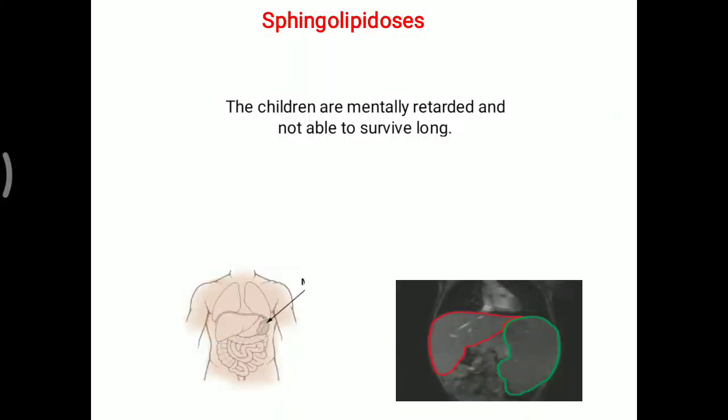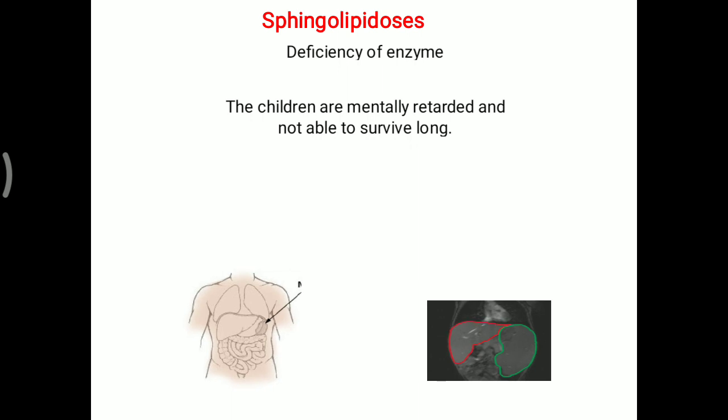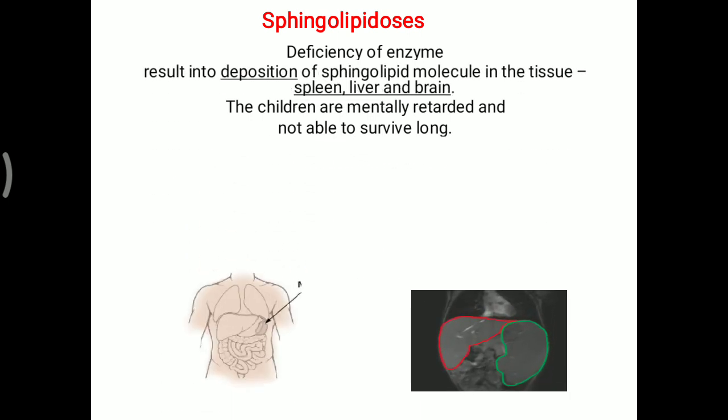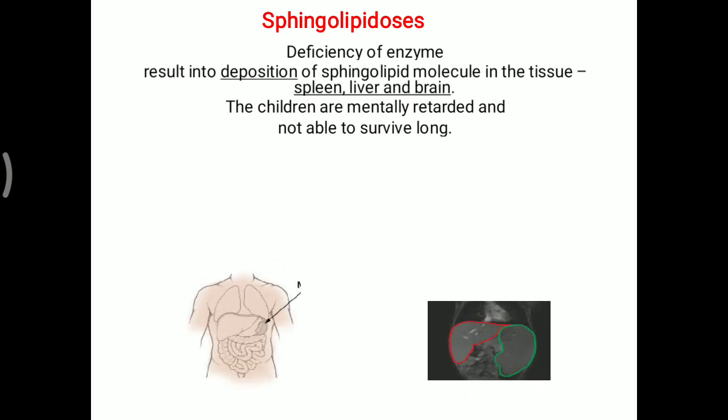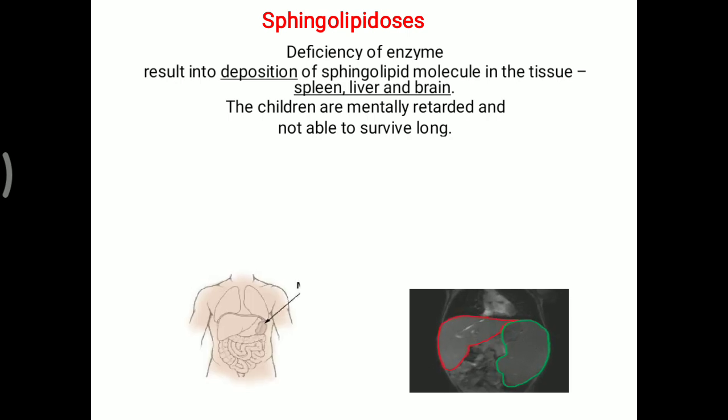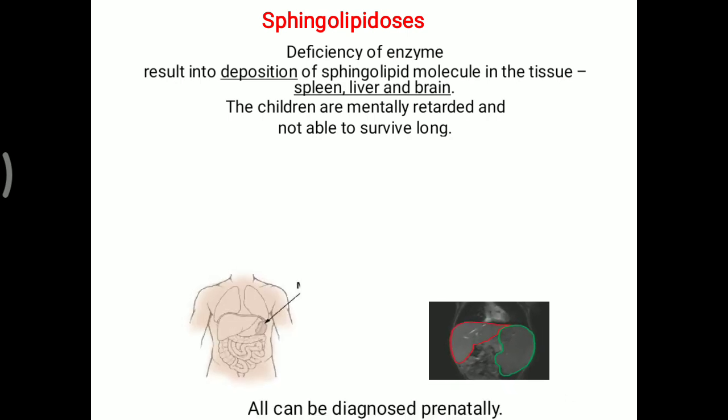Today's topic is sphingolipidosis, which is related to mental retardation in the child, and that kind of child is not able to survive longer. The basic problem is a deficiency of the enzyme responsible for the metabolism of sphingolipid. If that enzyme is deficient, it leads to the deposition of the sphingolipid molecule in tissues, particularly the spleen, liver and the brain.